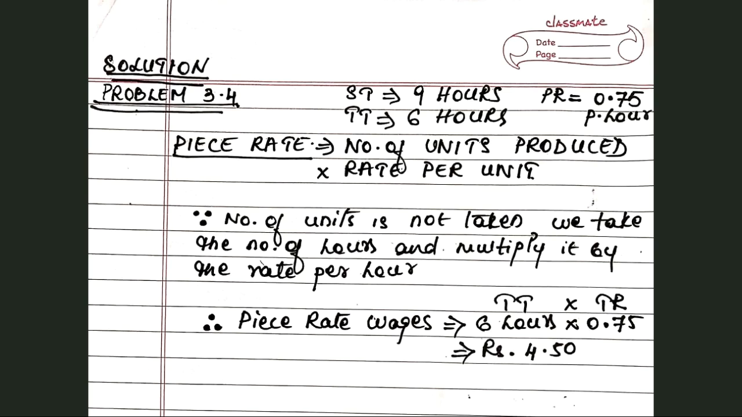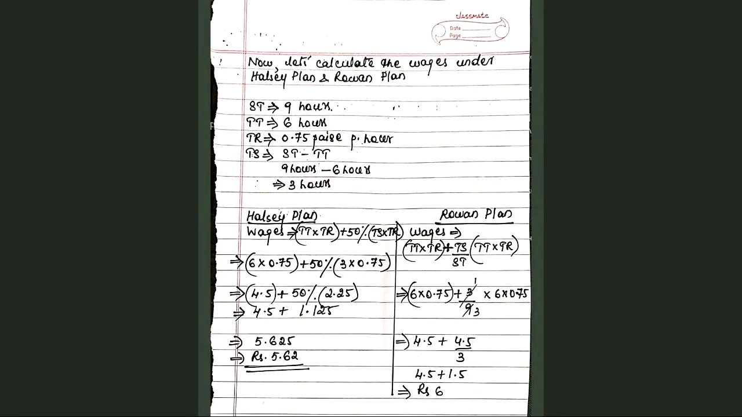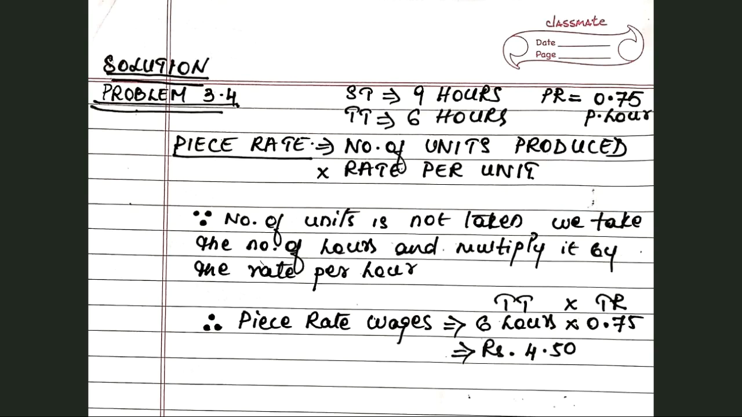So we have in fact followed the time rate system of calculation, because the information relating to time taken is given to us, as well as the information relating to time rate. So essentially this is a time rate method of calculation of wages. So now we have the answer about the wages under all the three methods of labor remuneration. Halsey plan 5.62 rupees, Rowan plan rupees 6, and under piece rate it is rupees 4.50.